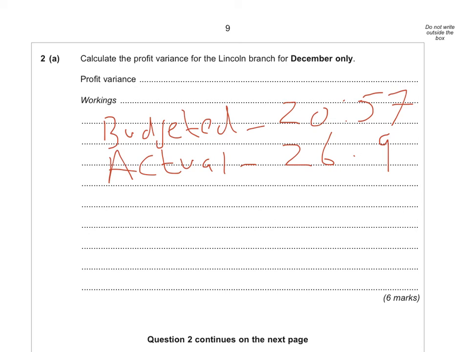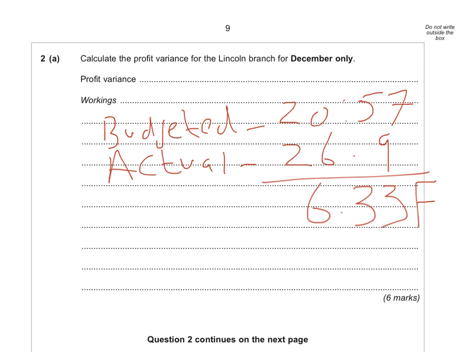If we do this sum, the difference between the two, 26.9 minus 20.57, we get an answer of 6.33. Okay, so is it adverse or is it favourable? Well, the actual profit is higher than the budgeted, so it's had a positive impact on profit. Profit is higher than we thought, so therefore the answer is going to be favourable.